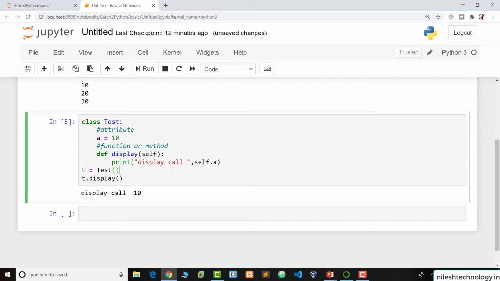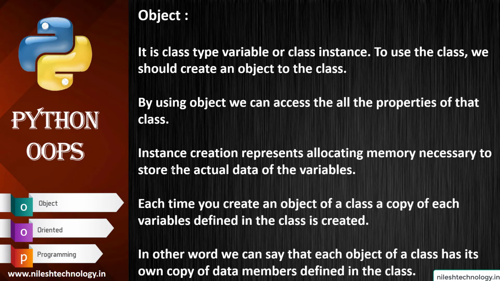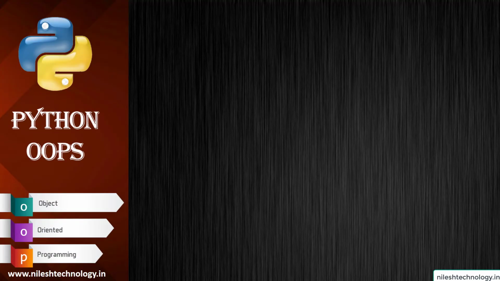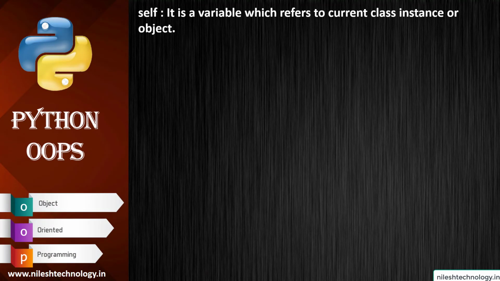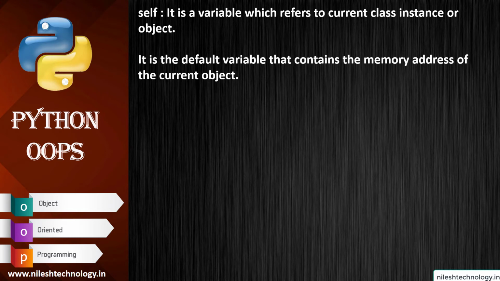So again we are going to the PPT. See here, self. So what is self? It is a variable which refers to the current class instance or object. So it is the default variable that contains the memory address of the current object.